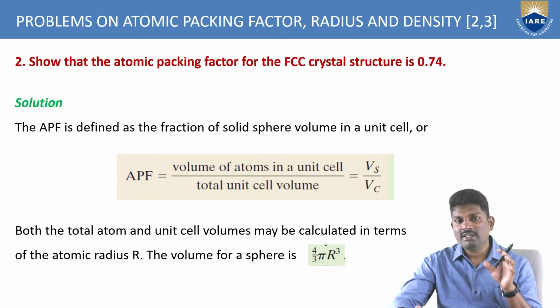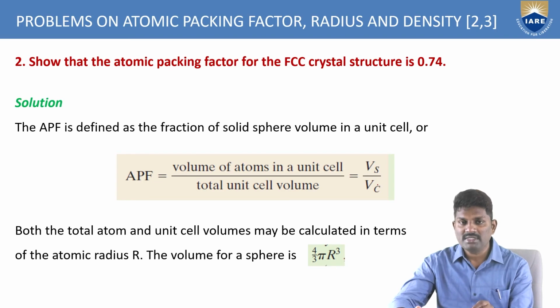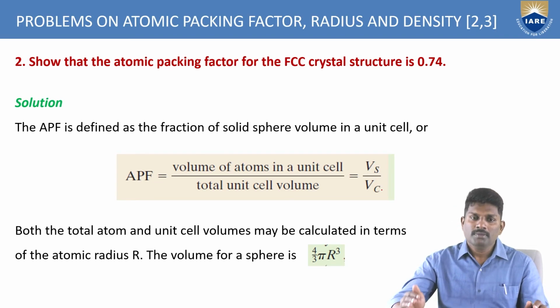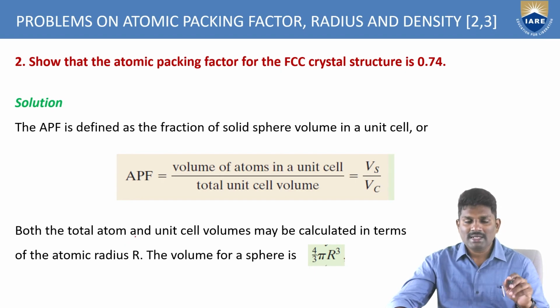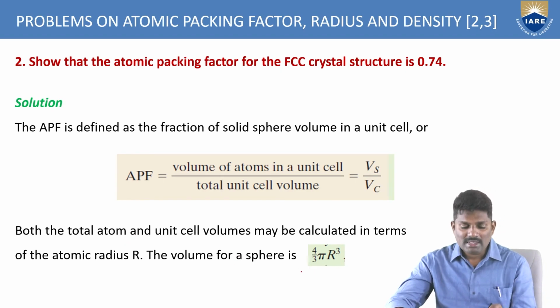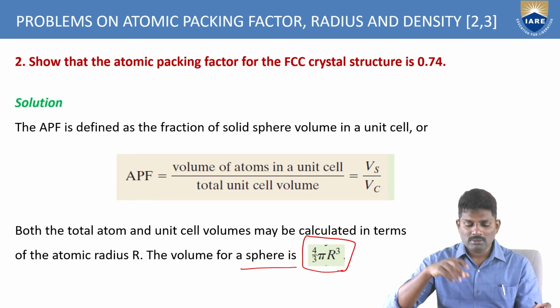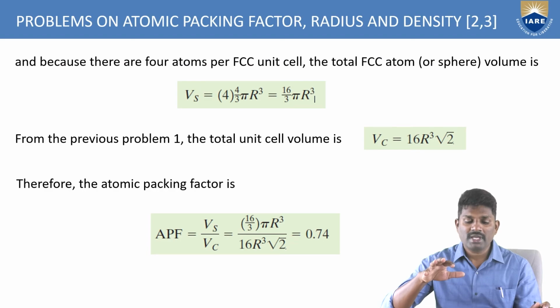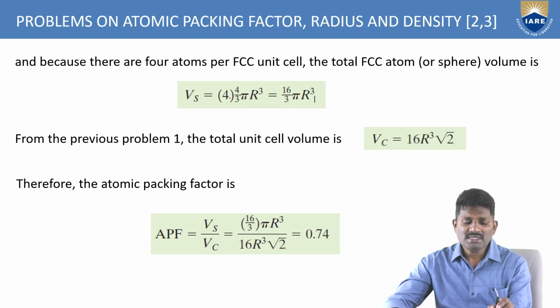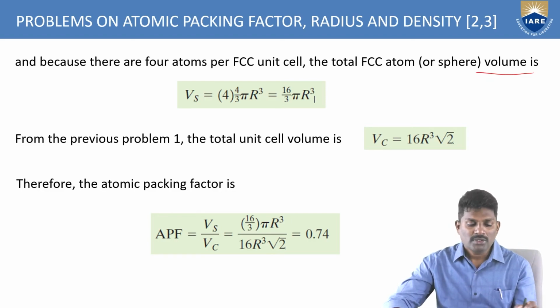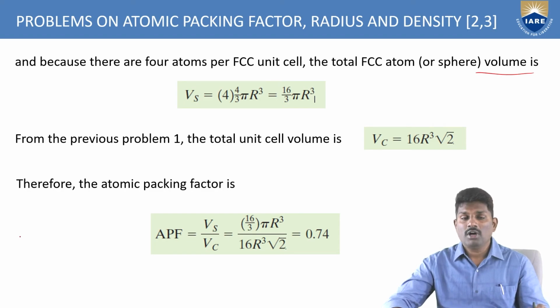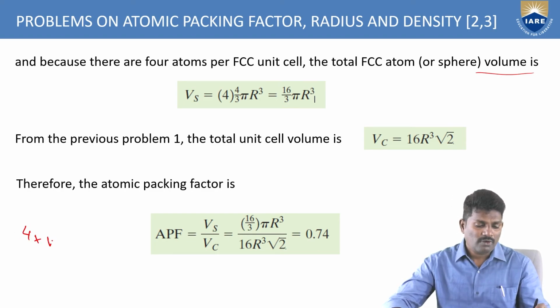So this is how you can define the atomic packing factor, given by VS by VC. The total atom volume in the unit cell can be calculated from the atomic radius. Since it is a sphere, the volume of the sphere is defined as 4 by 3 pi r cube. Since the FCC atom has 4 sides in contact, that is 4 times the volume of the sphere.